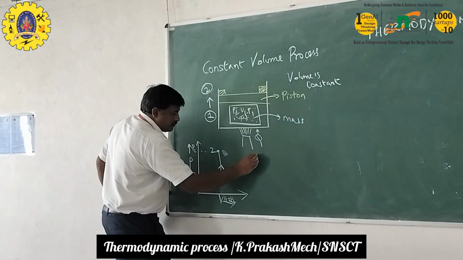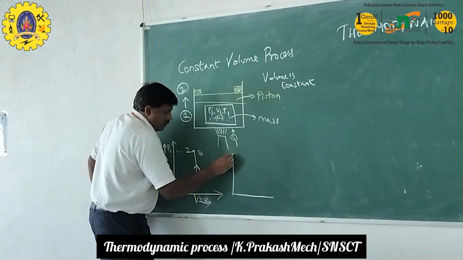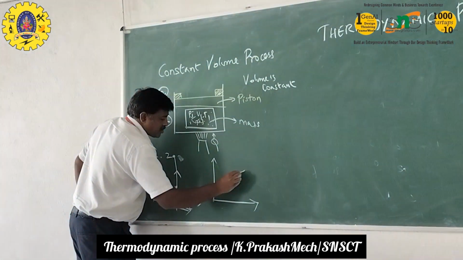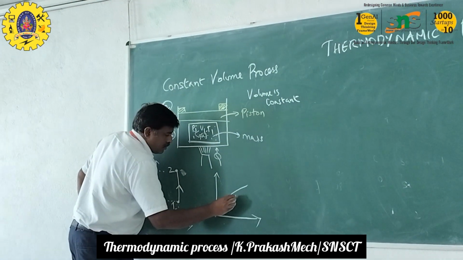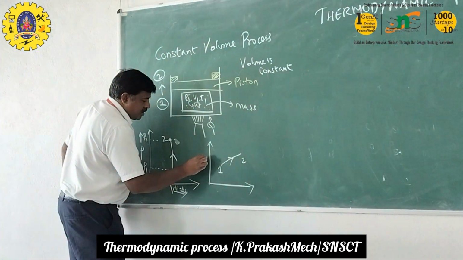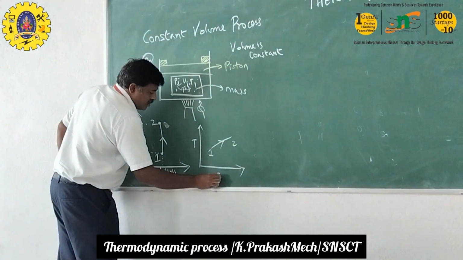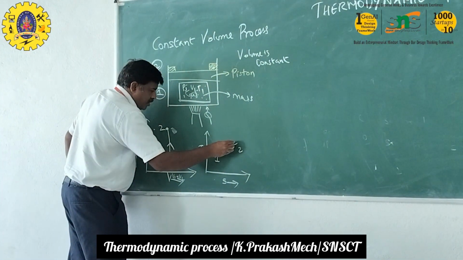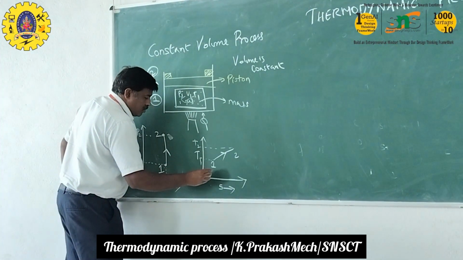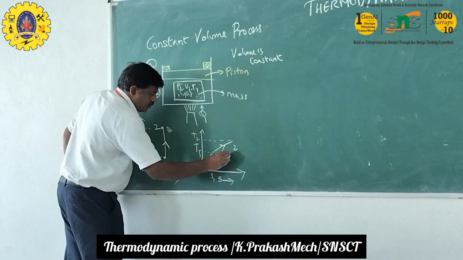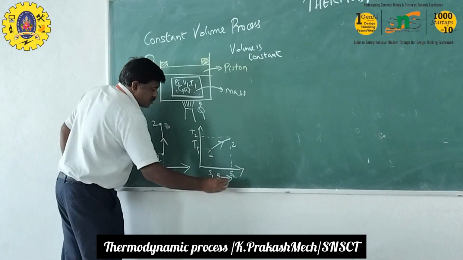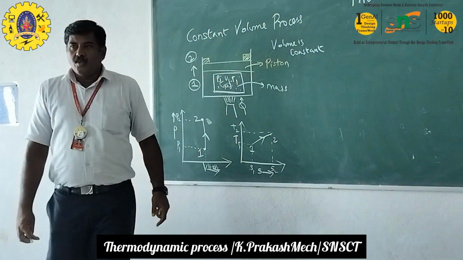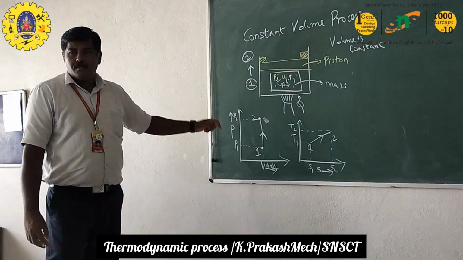In the TS diagram, the curve will be like this. This is 1 and this is 2. Here this is temperature, here this is entropy. Here this is T1, here it is T2, and here it is S1, S2. Okay, so this is about the constant volume process. Thank you.